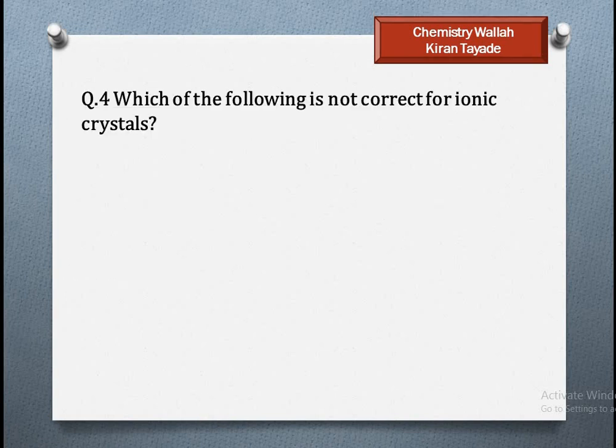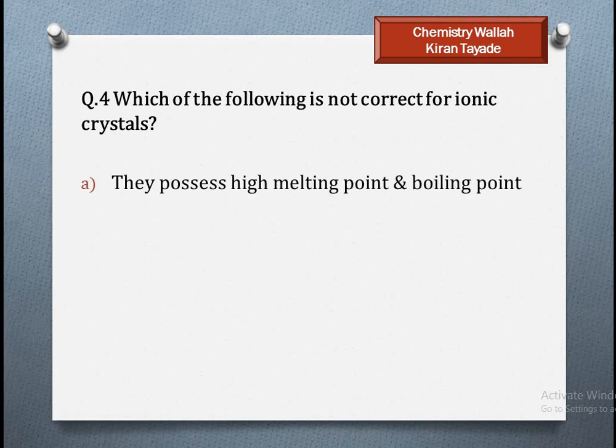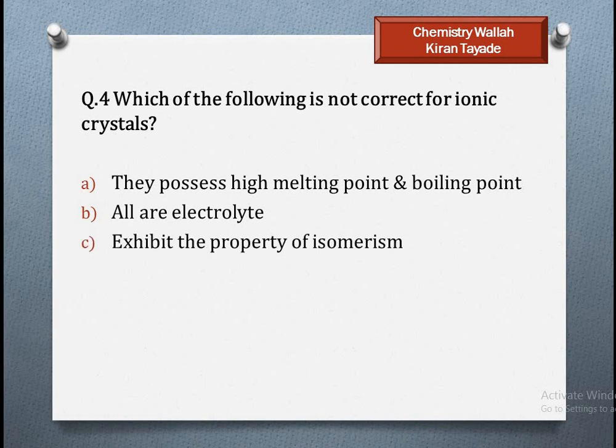Question 4. Which of the following is not correct for ionic crystals? First option, they possess high melting point and high boiling point. B, all are electrolytes. C, exhibit the property of isomerism. And D, exhibit directional property of the bonds.